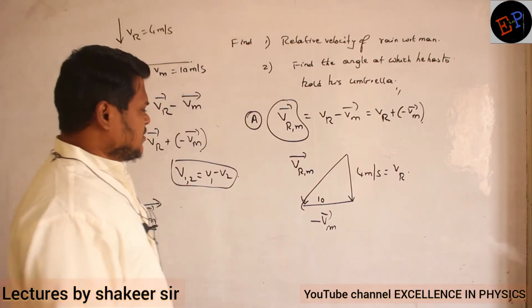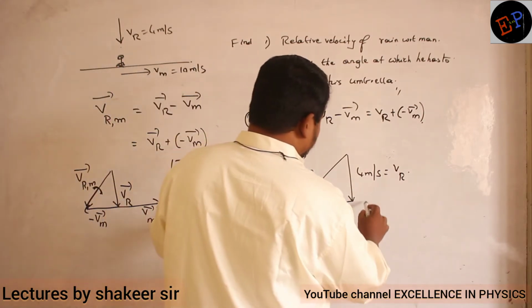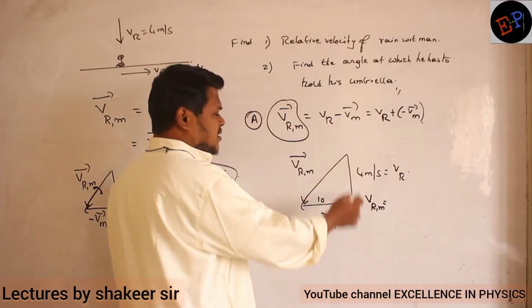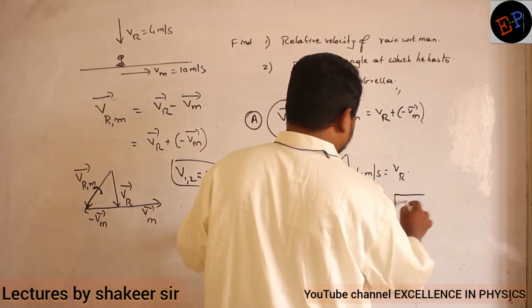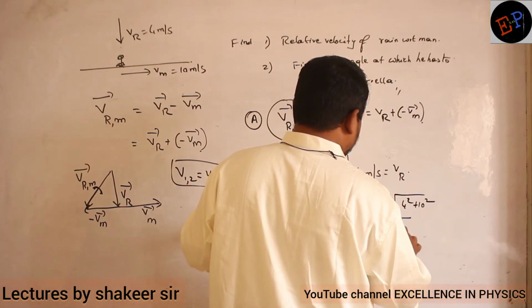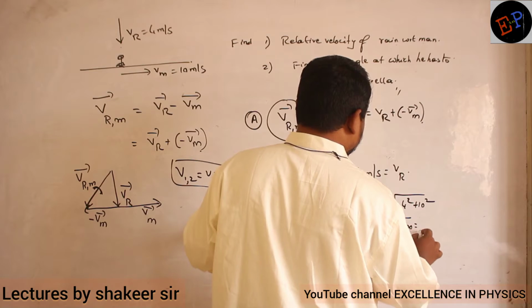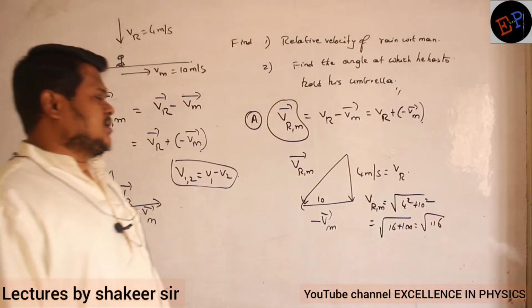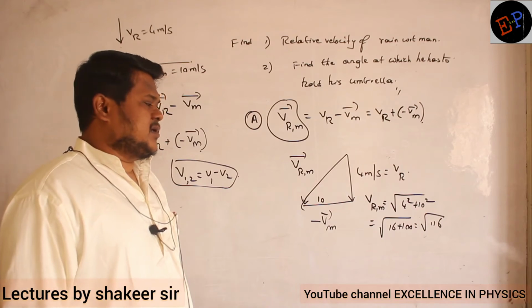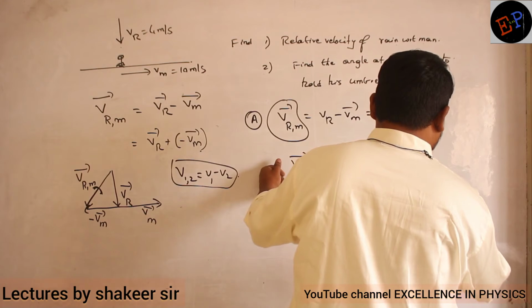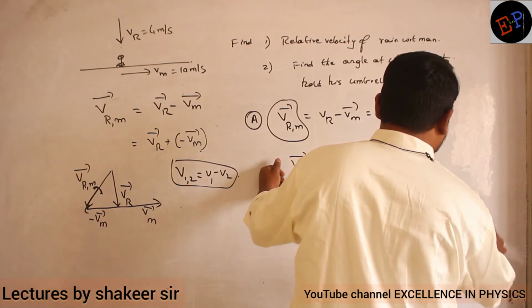So magnitude wise, how can I calculate my velocity of rain with respect to man? This is a right angle triangle, so square root of 4 square plus 10 square. So 16 plus 100, how much? Root 116. Approximately 10.5 like this we will get. So 10.5 meters per second.